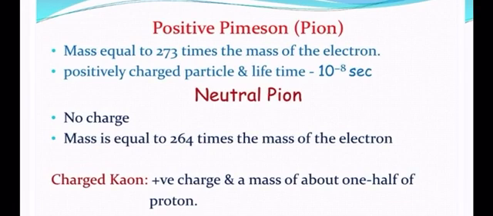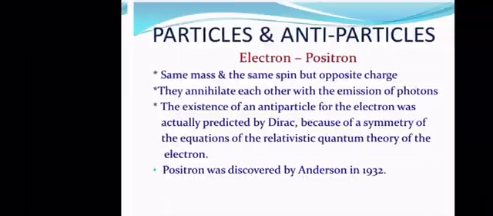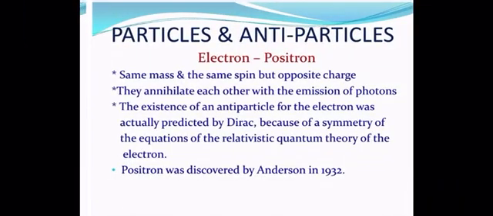Next is the positive pion. Positive pions have mass equal to 273 times the mass of an electron, it is a positively charged particle, and its lifetime is 10 power minus 8 second. Talking about the neutral pion, it has no charge. Its mass is equal to 264 times the mass of an electron. Talking about the charged kaon, it is positively charged and its mass is about 1/2 of a proton. The neutral kaon has no charge and its life is of the order of 10 power minus 9 second. So this was all the information that we have to already know in order to discuss all the other concepts.